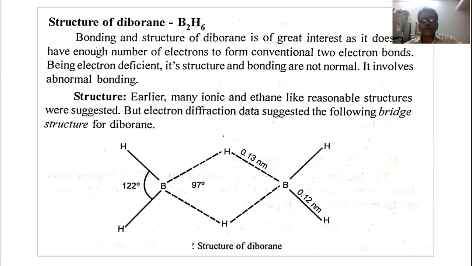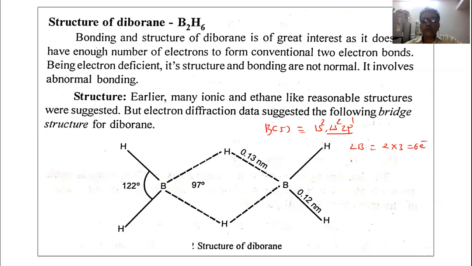So, boron has the atomic number 5. So, it has the electronic configuration 1s2, 2s2, 2p1. So, in the valence shell, there are 3 electrons. So, for 2 boron atoms, the number of valence electrons is 2 into 3, which is equal to 6.